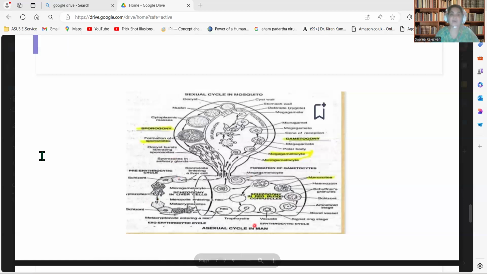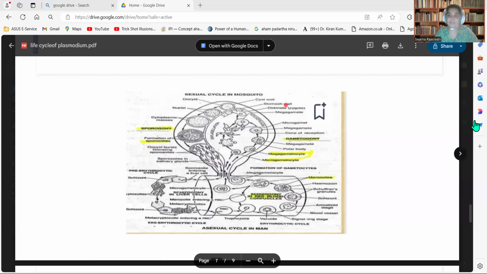In our next video, we will discuss the life cycle of the plasmodium in the mosquito.